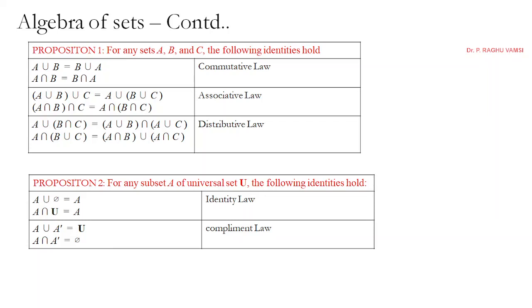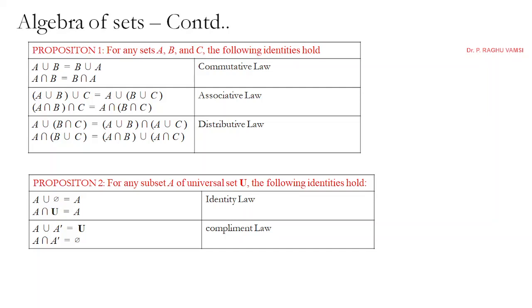Next one is the distributive law. A union (B intersection C) is equal to (A union B) intersection (A union C). A intersection (B union C) is equal to (A intersection B) union (A intersection C), which is called the distributive law. Proposition 2: for any set A of universal set U, the following identities hold.